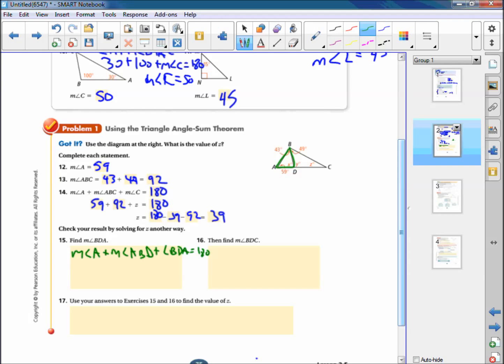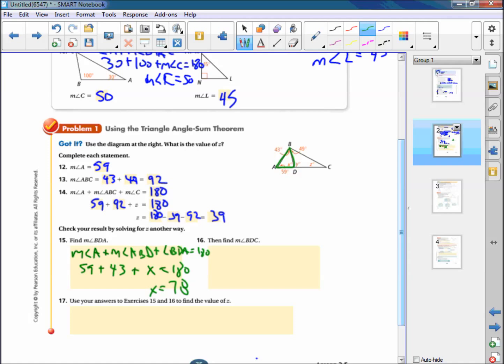So we'll plug in all the parts. We have angle A is 59, angle ABD is 43, plus we need an X for this one, so we don't know what that is, but it has an X there, equals 180. And when I solve this, I'm going to get X is 78. Subtract 59 and 43 from both sides.